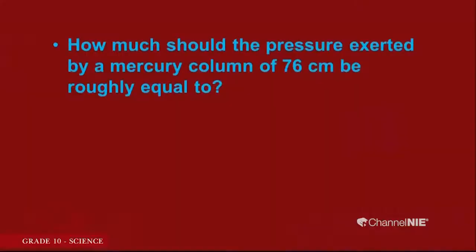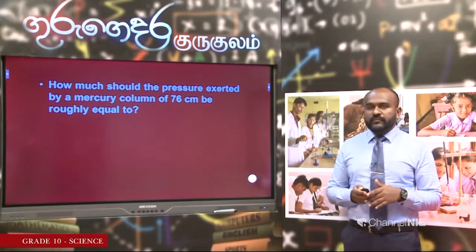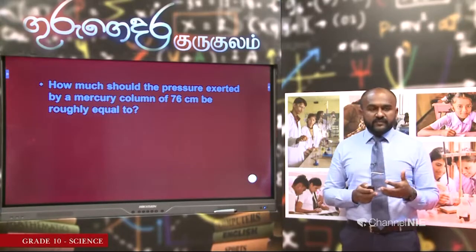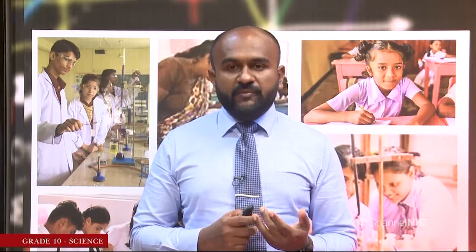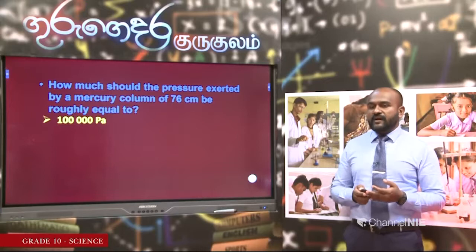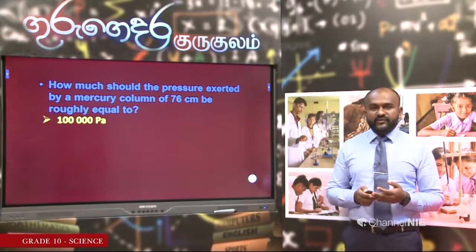How much should the atmospheric pressure exerted by a mercury column of 76 centimeters be roughly equal to? Now, when the atmospheric pressure acts on mercury, it goes to a particular height, and we learned that is 76 centimeters. Then the pressure exerted by a mercury column of 76 centimeters should roughly be equal to how much? Yeah, that is roughly equal to 100,000 pascals, the standard atmospheric pressure.